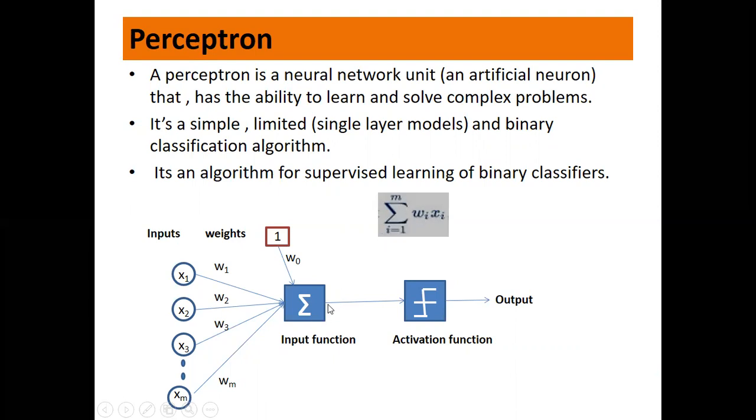The output of this input function is given to the activation function. The activation function is applied to the output of the input function, and what you get is the output. This is the simple perceptron model.